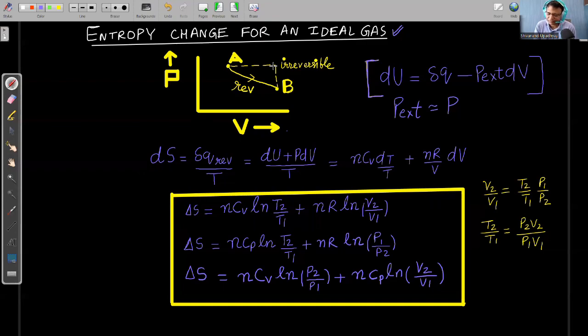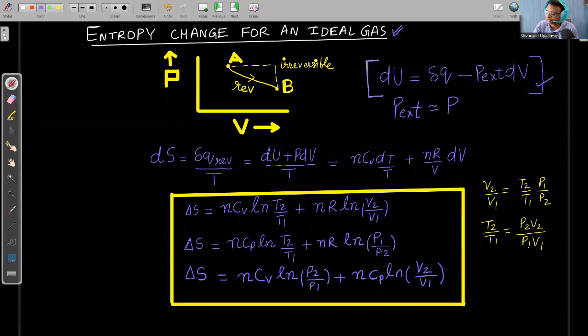So now I am writing that if an ideal gas participates in a reversible process, I can use this path to calculate entropy change. So dS is equal to dQ reversible upon T. For an ideal gas, using the first law of thermodynamics, I can write that dQ is equal to dU plus P dV.